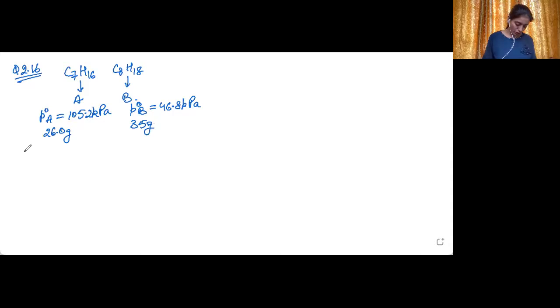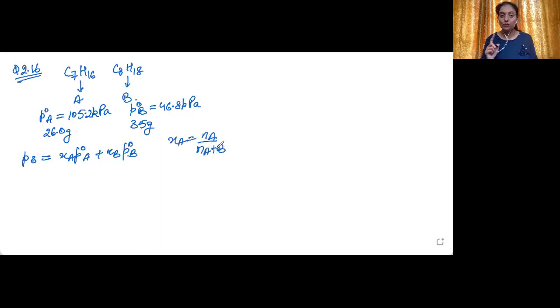Okay, so we know the formula for that. So according to Raoult's law, PS, that is the vapor pressure of the resulting solution, is equal to XA into P naught A plus XB into P naught B, where XA is the mole fraction of the component A and XB is the mole fraction of the component B. So first of all, we need to find out what are the mole fractions of these two components. So XA is equal to NA upon NA plus NB. That is, we need the number of moles.